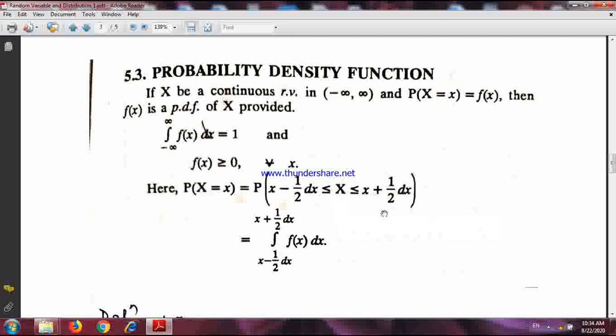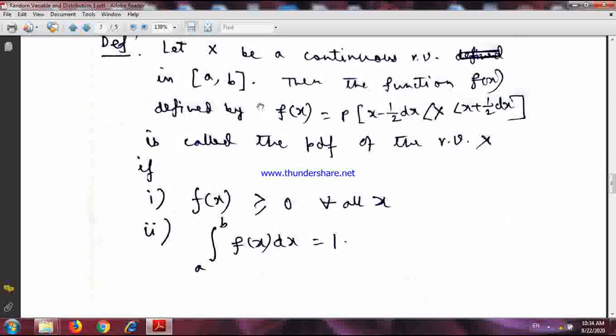Anyway. So let us redefine this probability density function. This is the simple form. Let x be a continuous random variable in the interval a to b.